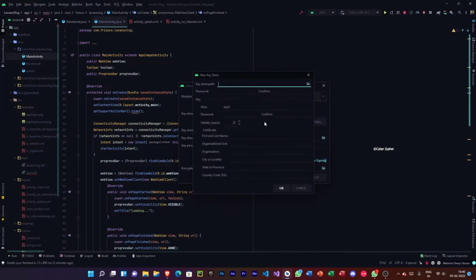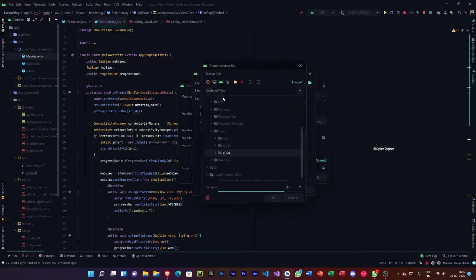A key store is nothing but evidence that you are the owner of this app, and no one else can publish or change any settings in Play Store or any other stores without the key store. That's why you have to generate the key store. So let's generate a key store. I want to generate that onto my D drive.